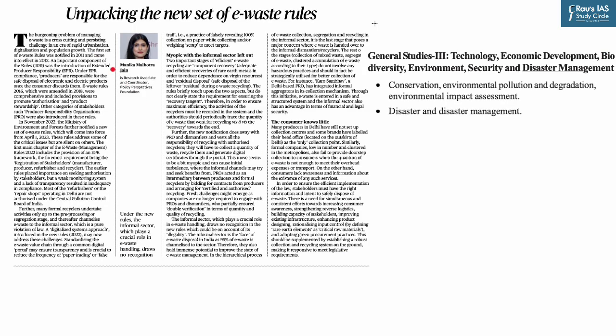Our next discussion is based on this article which featured on page number 6 of The Hindu newspaper. The article highlights how the new e-waste management rule ignores the informal sector, which is crucial in handling e-waste in India. Now, the burgeoning problem of managing e-waste is a cross-cutting and persisting challenge in an era of rapid urbanization, digitalization, and population growth.